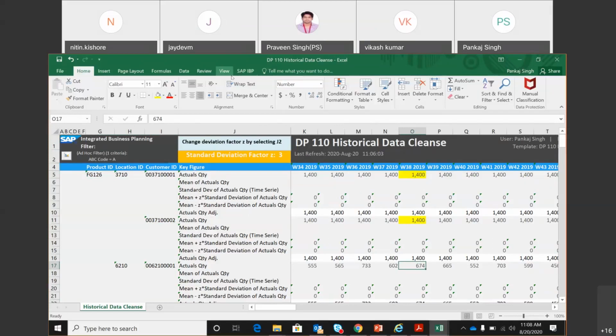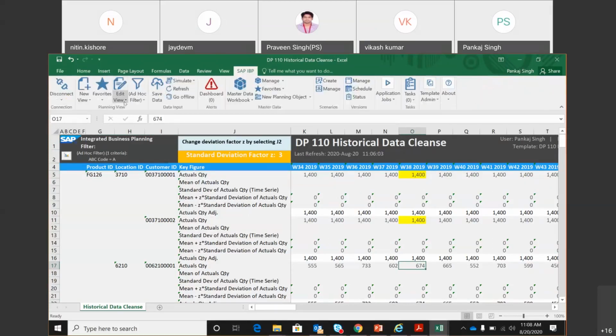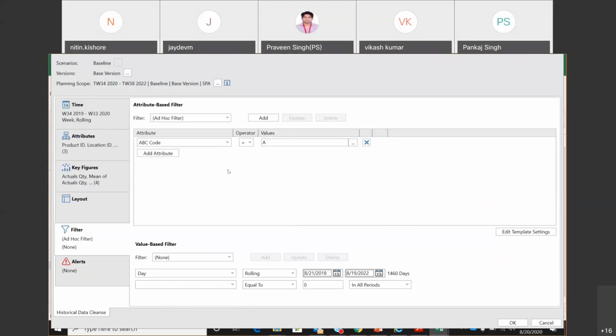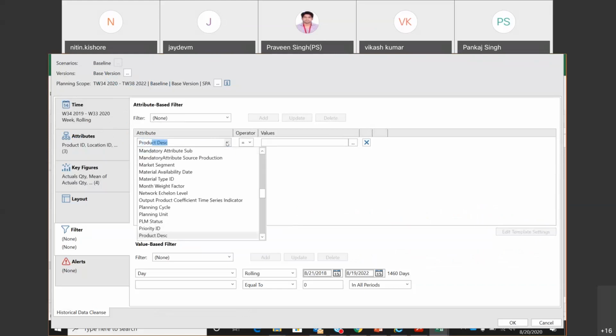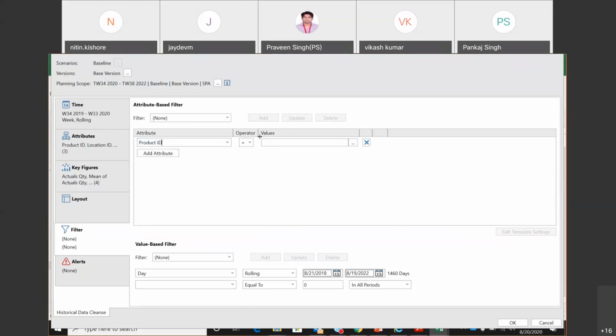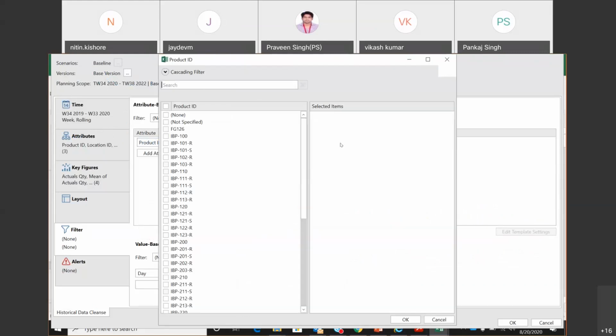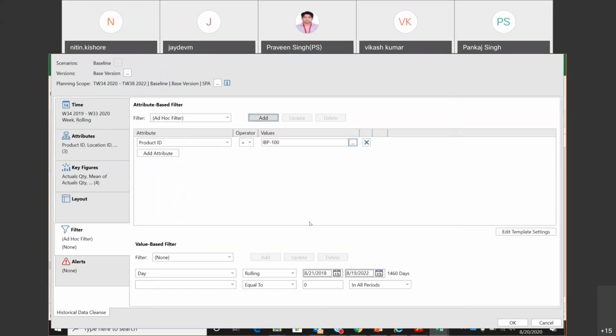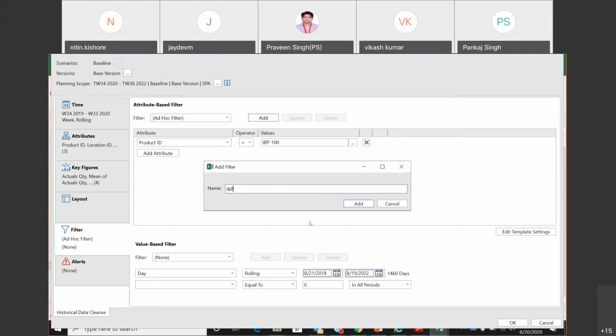Now, if I just want to focus on one FG for the simplicity of our understanding, so let's do that. So I'm going to create a filter. Product ID. I want to have just one product, which is IBP 100. Add IBP 100.